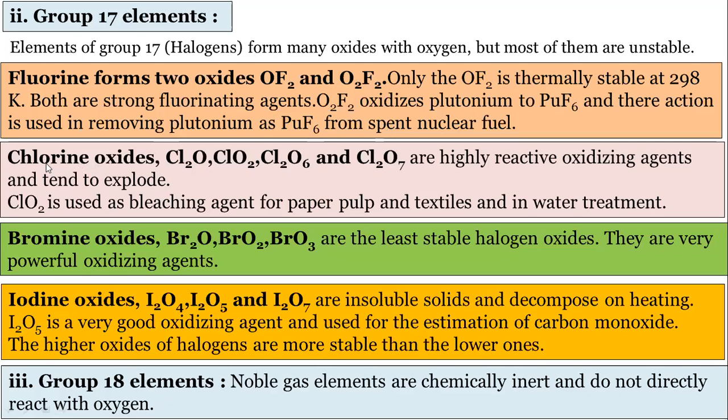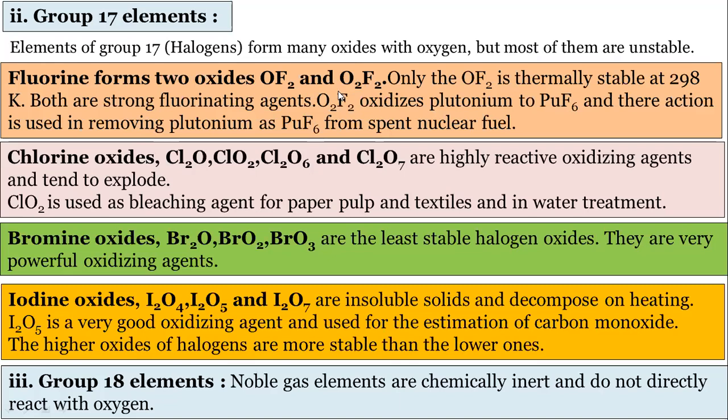Then I'm coming to the oxides of chlorine. Chlorine forms these oxides: Cl2O, ClO2, Cl2O6, Cl2O7. These are highly reactive and oxidizing agents. ClO2 is used as a bleaching agent for paper, pulp, textile industries, and also in water treatment. Remember this ClO2. The bromine oxides are Br2O, BrO2, then BrO3. These are also the least stable. As I discussed earlier, most of the oxides are unstable.